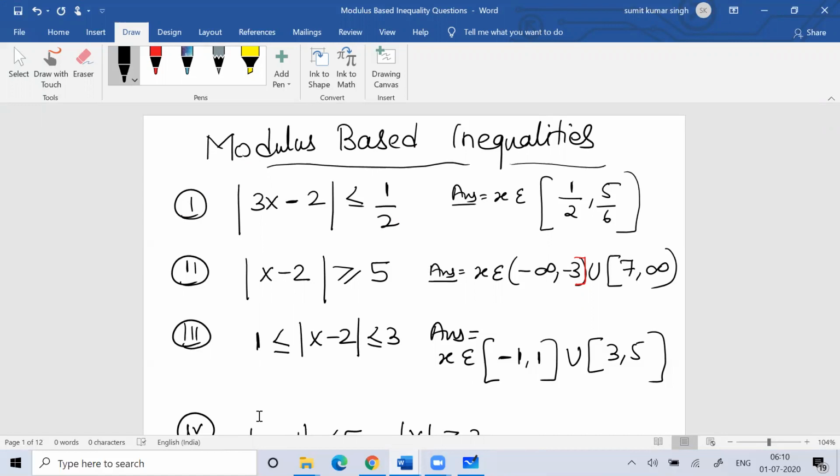Otherwise, anyone preparing for the CMAT or MAT exam, it's okay, they can ignore this modulus based inequality session; that would be more than enough for them.